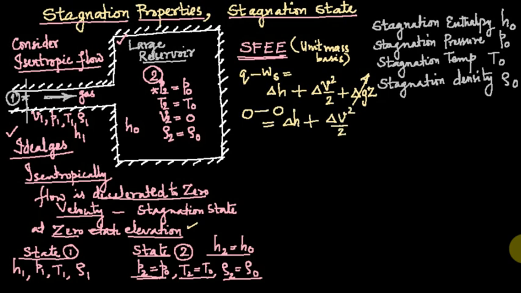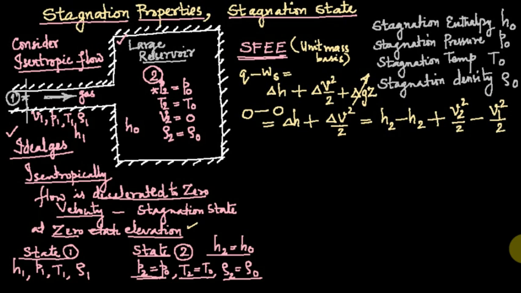Then what is delta H plus delta V square over 2? You can now consider this. Delta H, that is H2 minus H1 for the flow from 1 to 2, plus what is delta V square by 2? The final kinetic energy per unit mass minus the initial, V2 square by 2 minus V1 square by 2. Of course, we know that here the second state is the stagnation state, V2 is 0, but we will first generalize and later put V2 equal to 0.